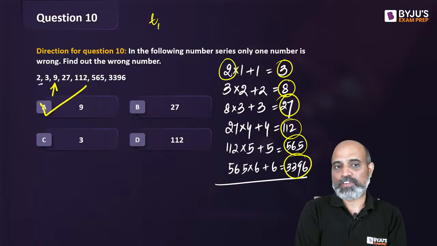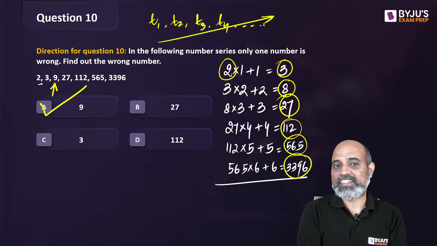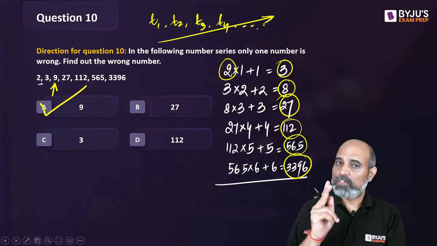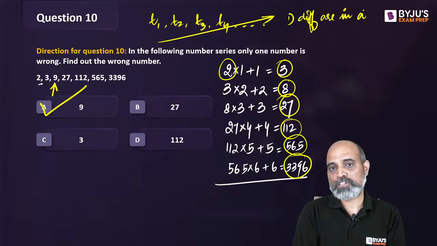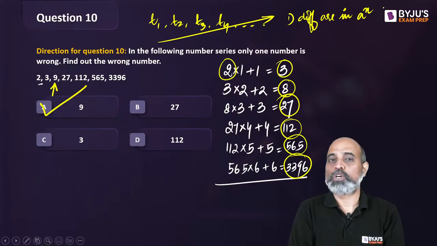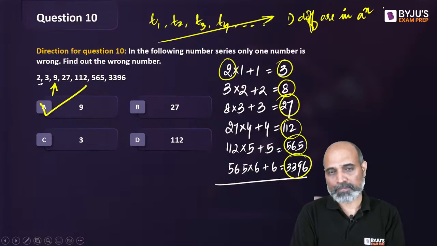If you have numbers in a series such that the values increase drastically, दो ही चीजें हो सकती हैं. The first possibility is that the differences are in powers of a certain number, 2 ka power, 3 ka power, double, triple.